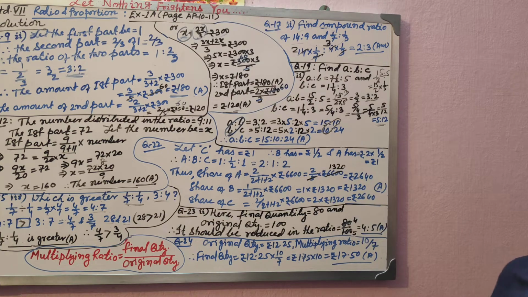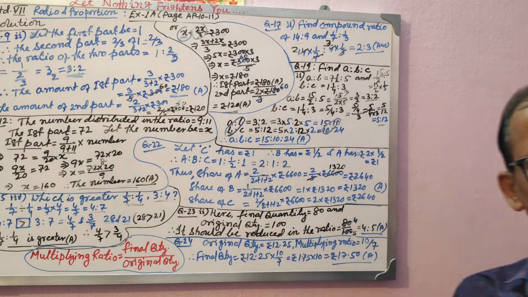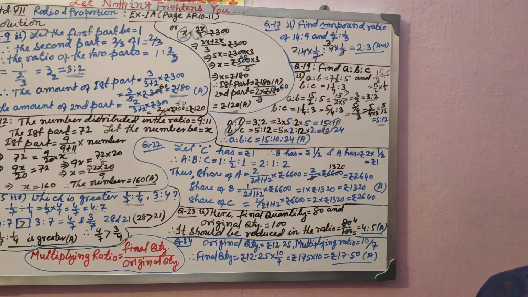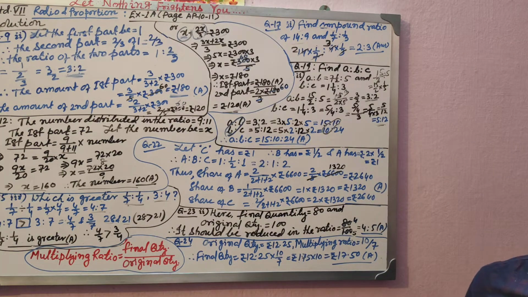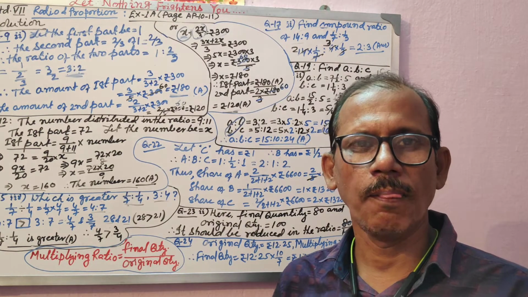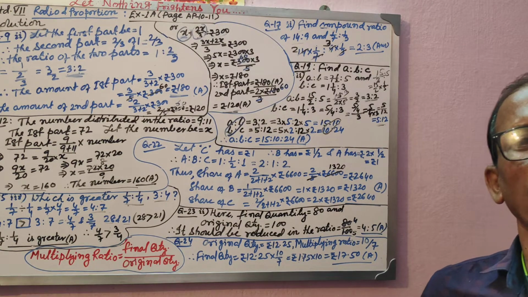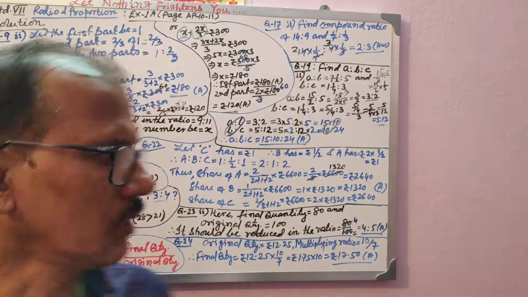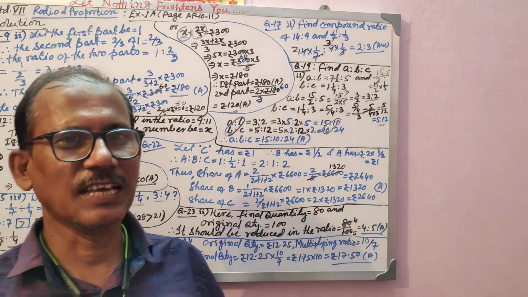Could you understand me? The first ratio's B will be multiplied with the second ratio, and the second ratio's B will be multiplied with the first ratio. Whatever you are multiplying, both antecedent and consequent have to be multiplied, for the first ratio and for the second ratio as well. Then you will find the Bs are equal, and then A:B:C will be formed by writing B one time. I hope you have understood it. Go through this video once again if you don't understand. Now moving on to question number 22, you'll have to find out the share between three ratios.